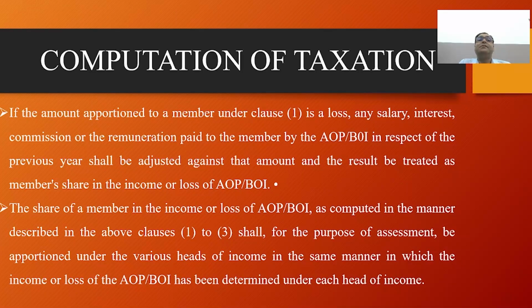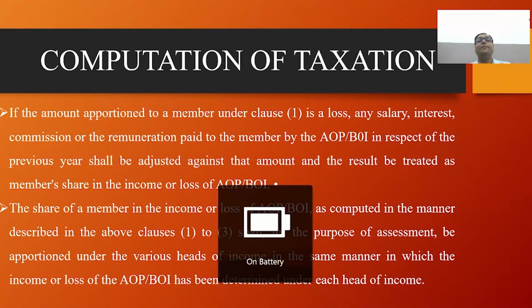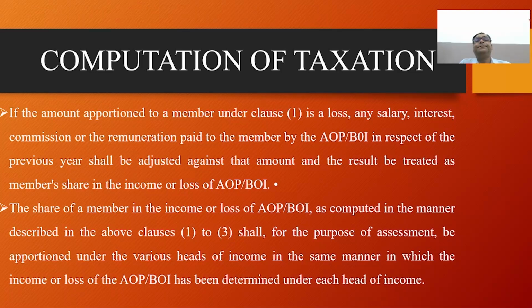Where none of the members has total income exceeding the maximum exemption limit, in such case the AOP will pay income tax on its total income at tax slab rates which are the same as applicable to an individual, and the benefit of basic exemption of 2,50,000 shall be available to such AOP or BOI.